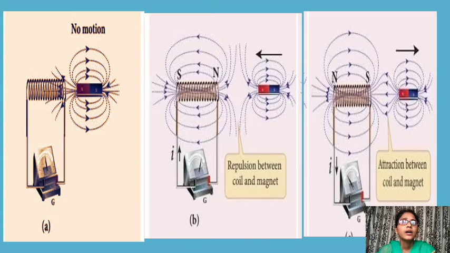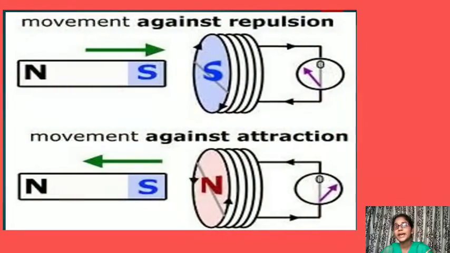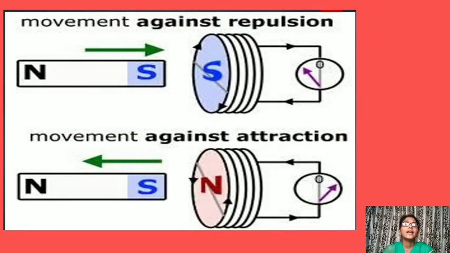And here, the motion against the repulsion and the motion against the attraction, in these two cases the Lenz law exists. The coil's polarity is not permanent as north pole and south pole; it is always changing.